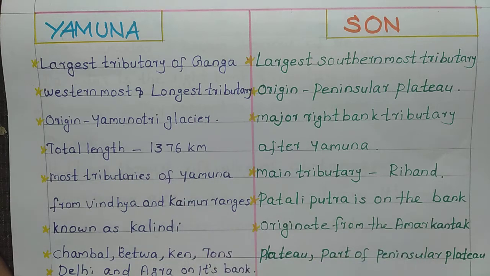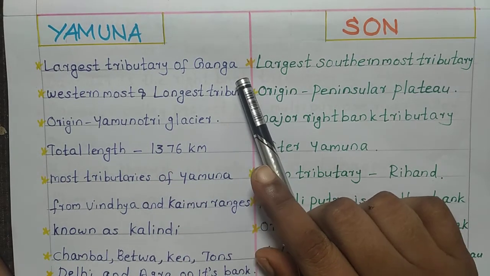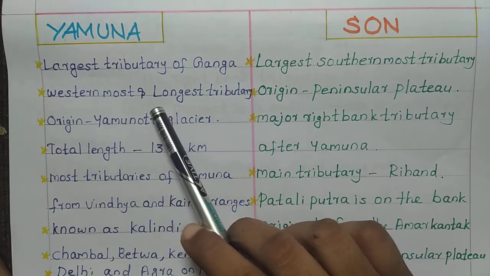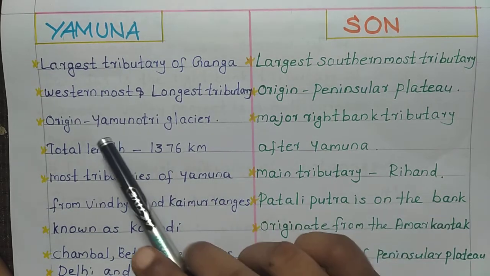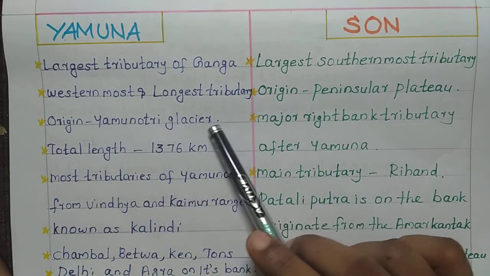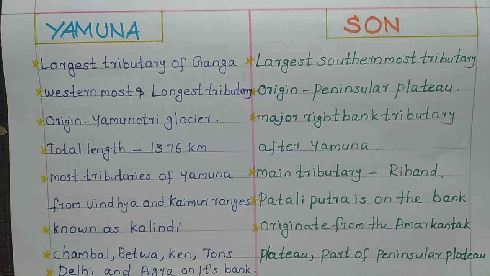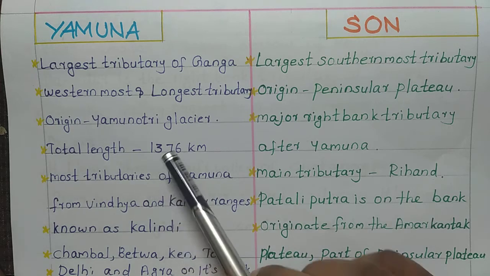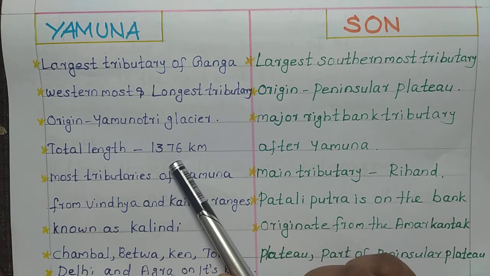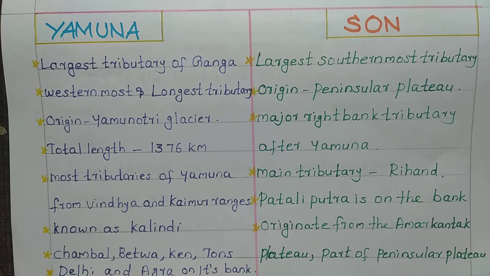Yamuna is the largest tributary of Ganga, and it's the westernmost and longest tributary. Its origin is at Yamunotri Glacier, and its total length is 1,376 kilometers.